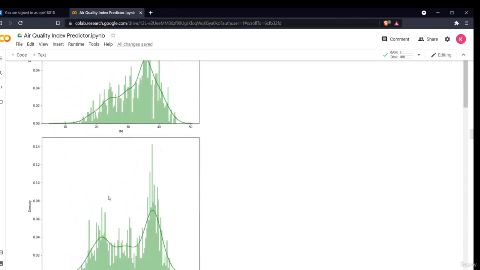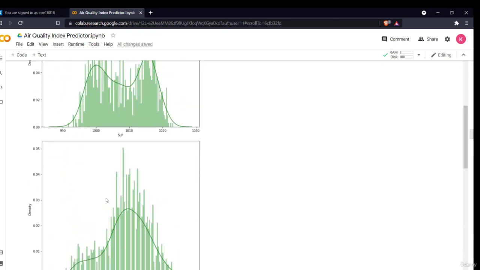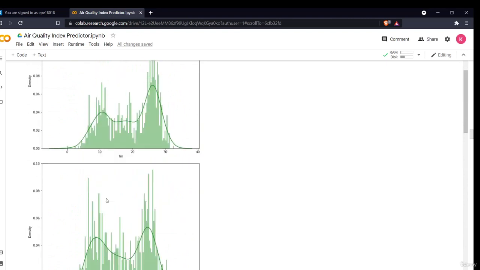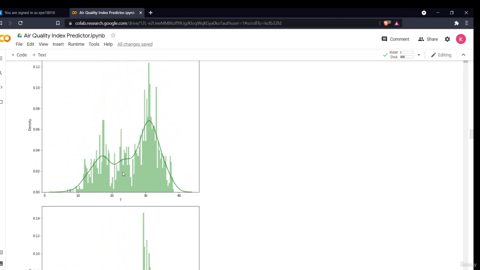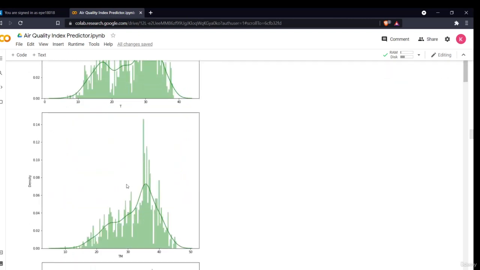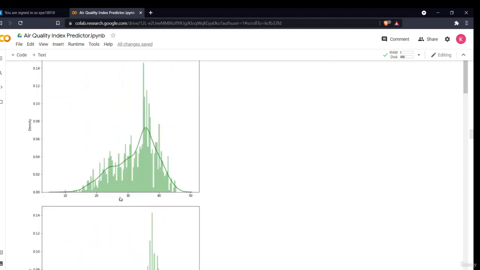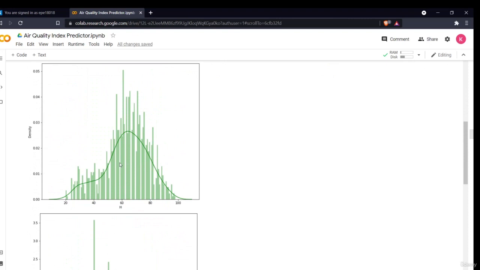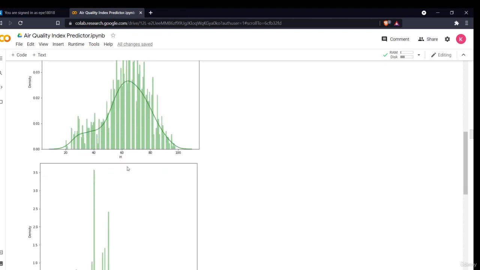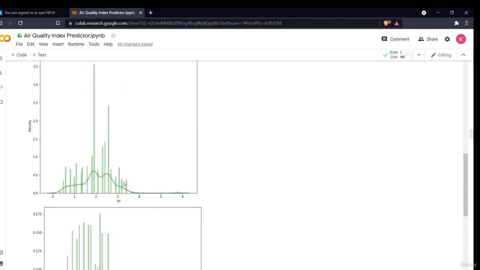You can see how your data is distributed and how it will perform in the model, and you can gain maximum information from that. For example, what is the majority of the temperature, what is the maximum airspeed, what are the humidity and pressure most of the time. In this graph, we can see that the majority of the days the humidity is between 40 and around 60 to 80. Very few days it is less humid, and very few days it is more than 80. So these are all the information you can gain.